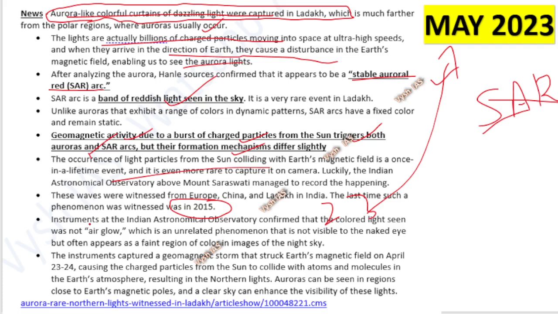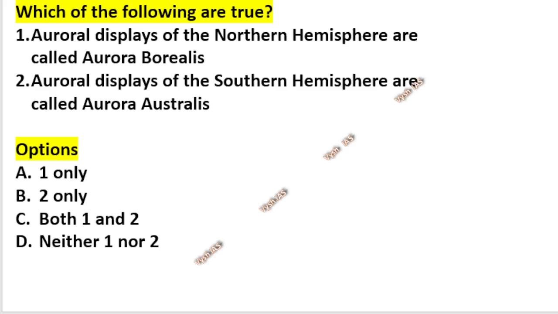So here different astronomical observatories detected this and said that it is not just a sudden glow. We have understood that it is an SAR and we have confirmed it. Okay, what we saw in Ladakh is not aurora, it is not a simply random glow, it is the usual thing which happens every 5 years or 8 years, that is the SAR. This is the thing which came in the news.